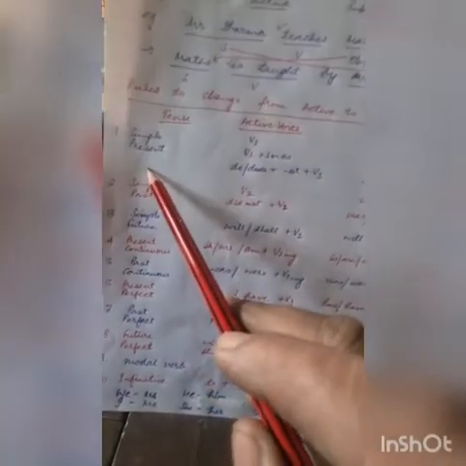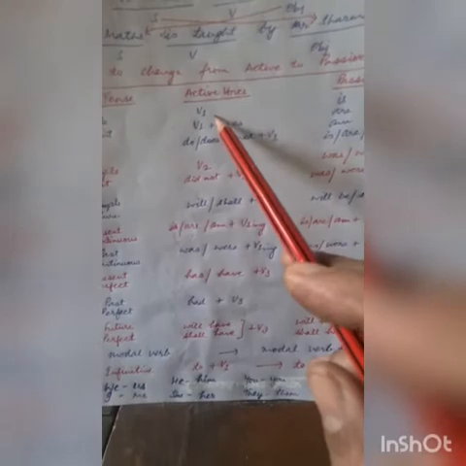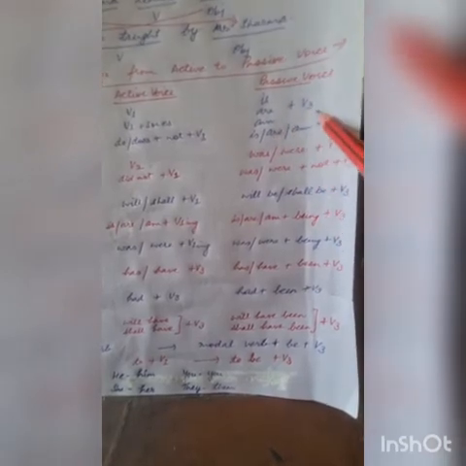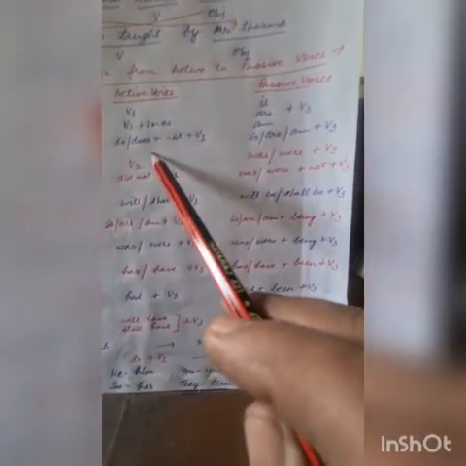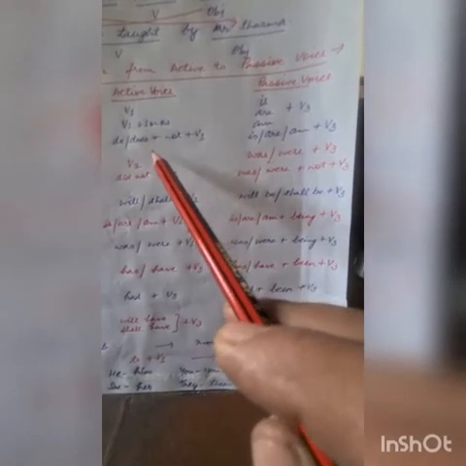First of all, I will give you the tense. Suppose there is the simple present tense, and in the active voice we use either the first form or the first form with S or ES. It will be changed into is, are, am and the third form. If we have used do or does, means if that sentence is negative, then we will put not after is, are or am. And again we will use the third form of the verb.